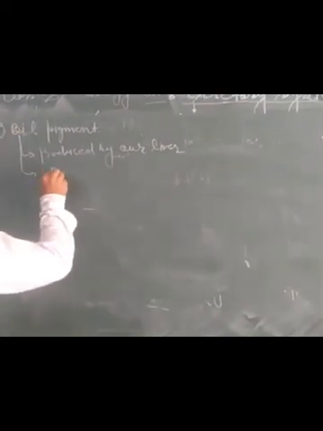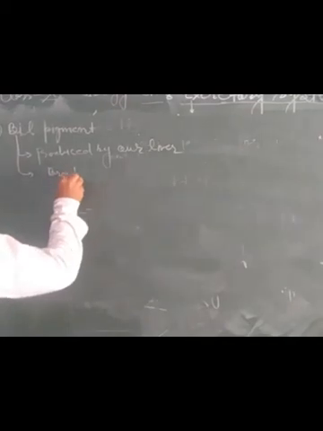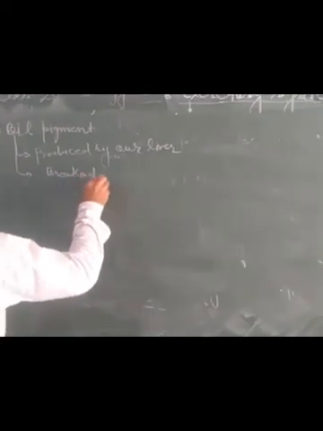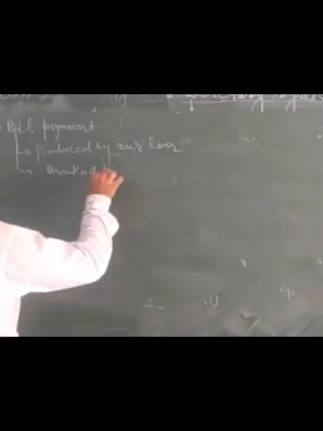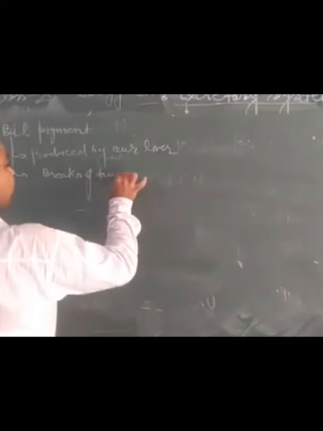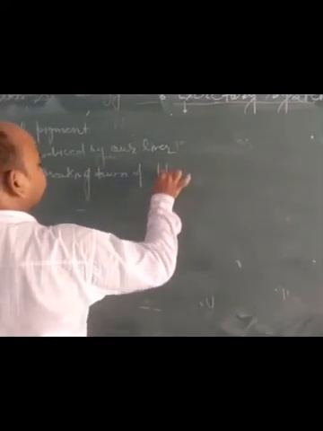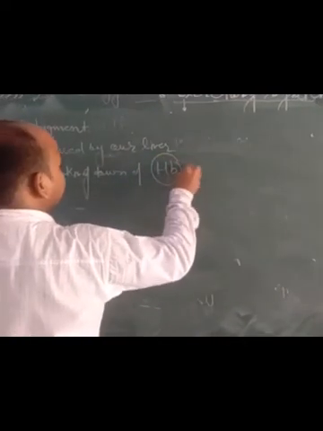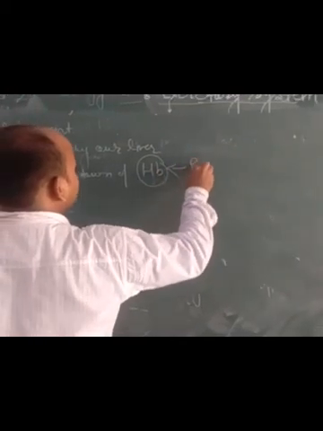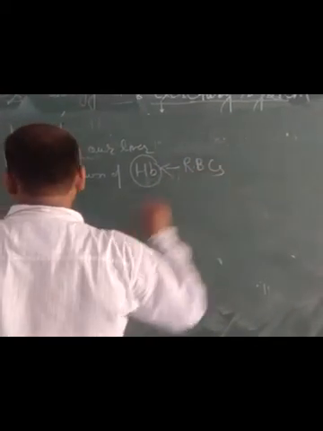Bile pigment is produced by the breakdown of hemoglobin, which is part of the RBC, the red blood cells.